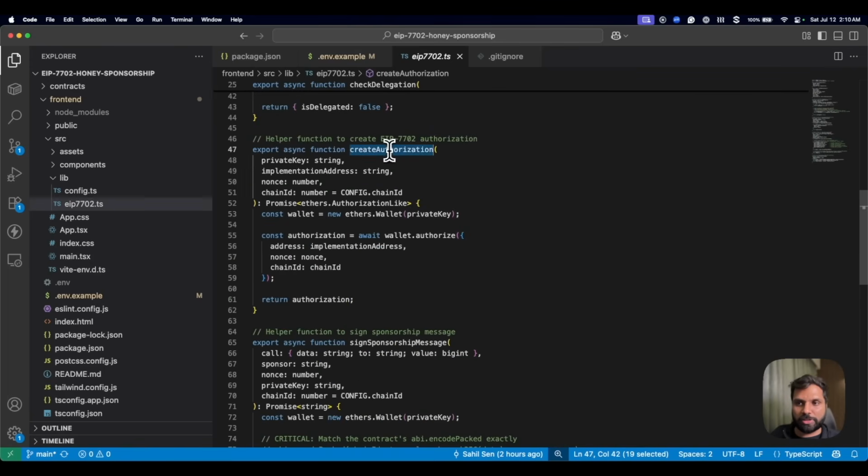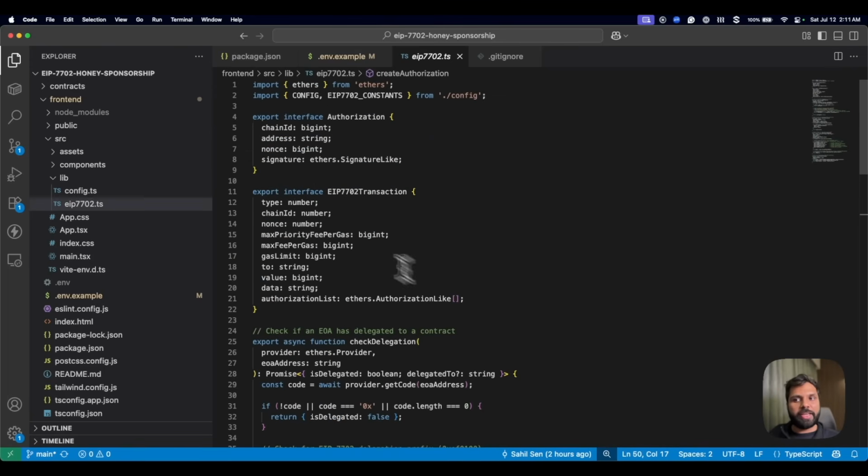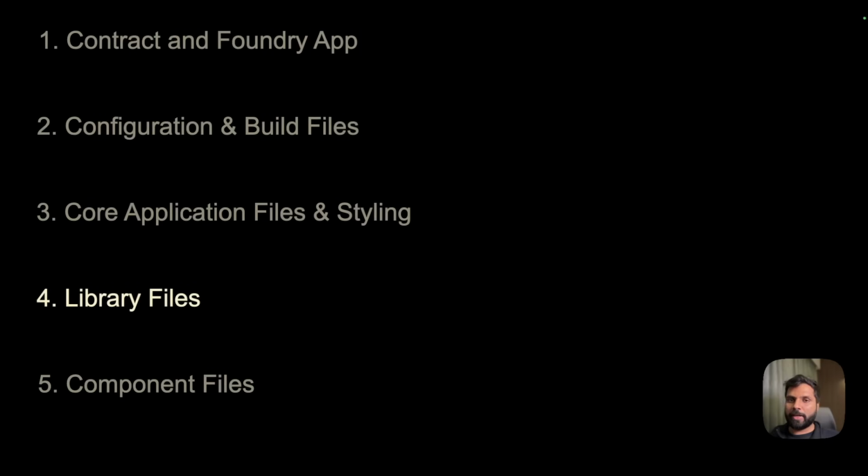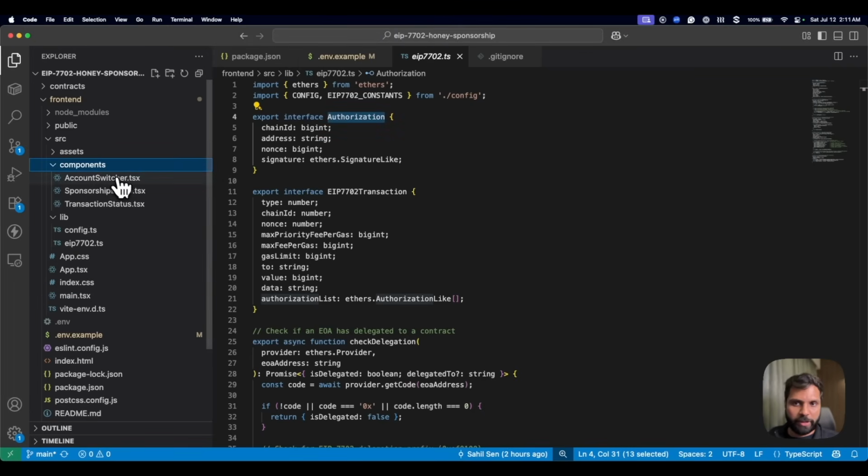We check authorization using this function, and then we are exporting them as interfaces. We are exporting the transaction interface and authorization interface, which will be used in the components. And finally comes the most important part, the components files. So we have three components over here.